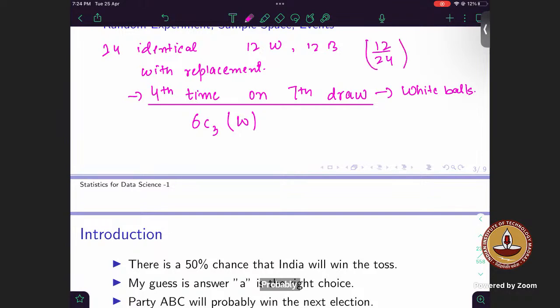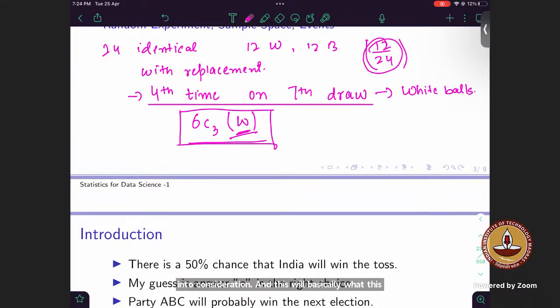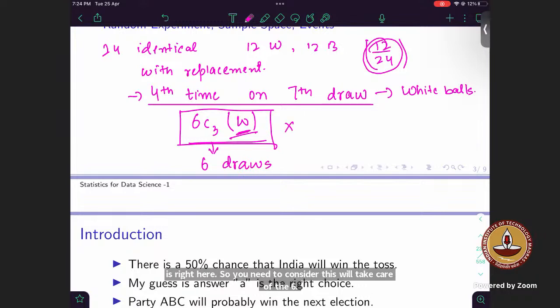So you just take this into consideration. This will take care of the 6 draws, right? And for the 7th draw, you'll just multiply the probability that you got a white ball in the 7th draw as well. That will again be 1/2 or 12 upon 24.